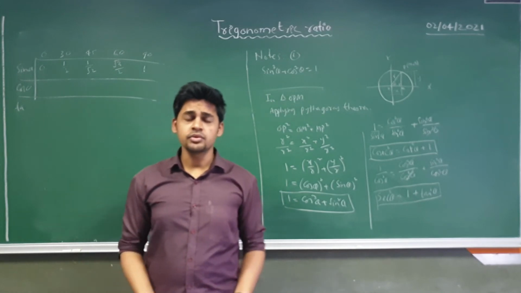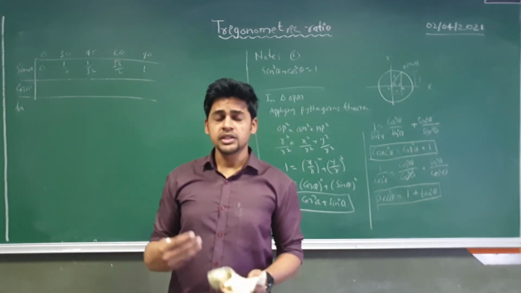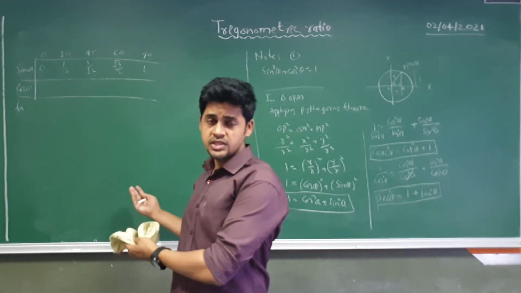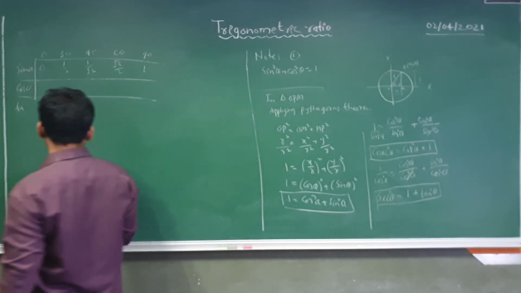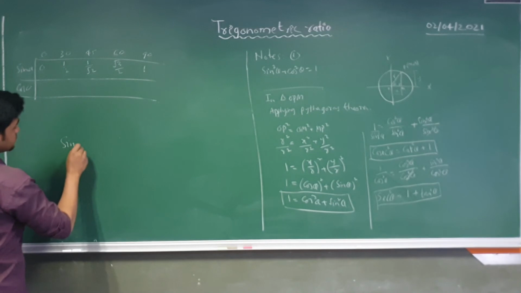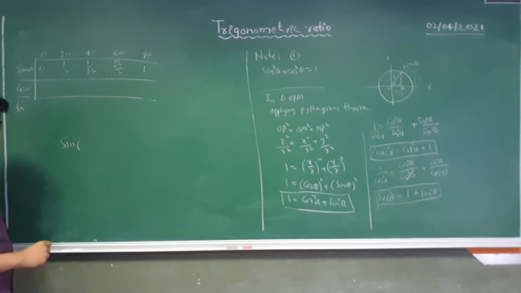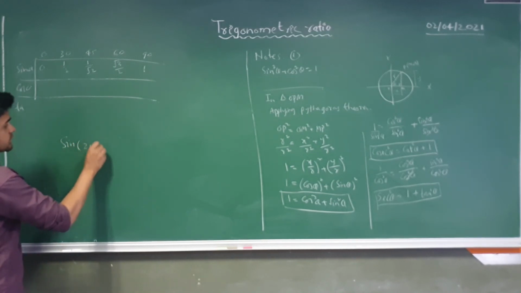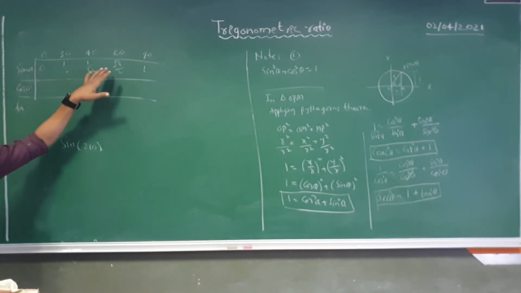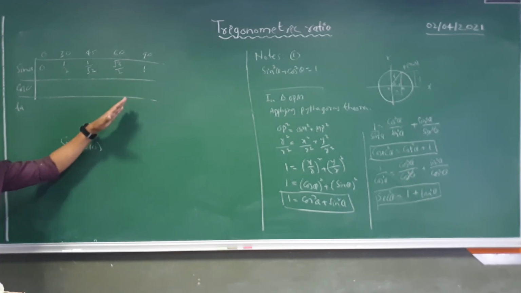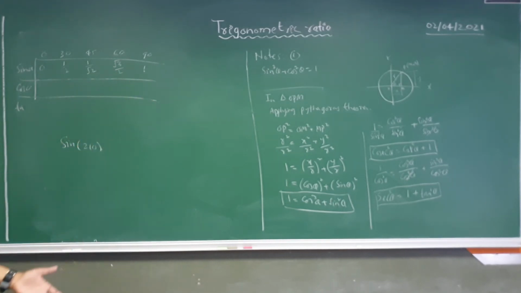But suppose we have theta values apart from this table, so what can we do? Suppose I have a sin more than 90, let's suppose sin 210. Because we have learnt only sin 0, sin 30, sin 45, sin 60 and sin 90, apart from that we don't know. So we will discuss those things in this class.